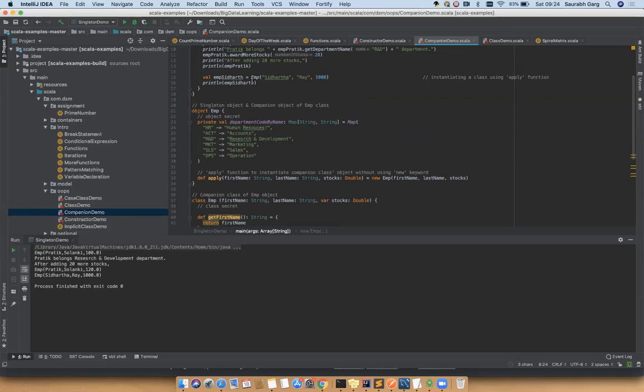But my point, so in companion class and object, there are a couple of features. The private members are accessible to each other. Then you can define apply functions to avoid new keyword.